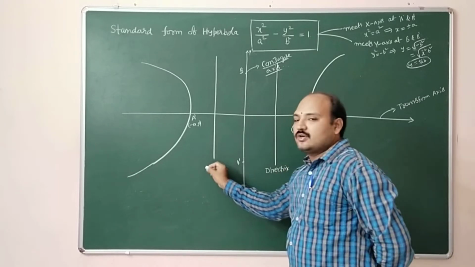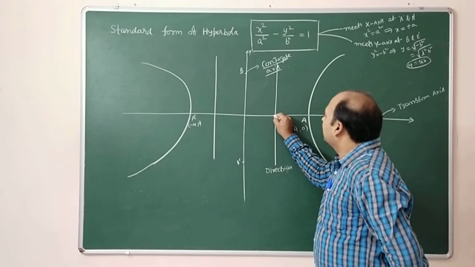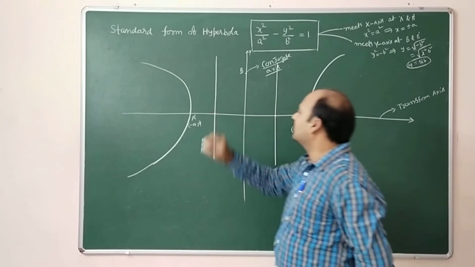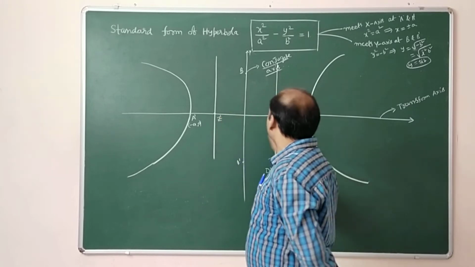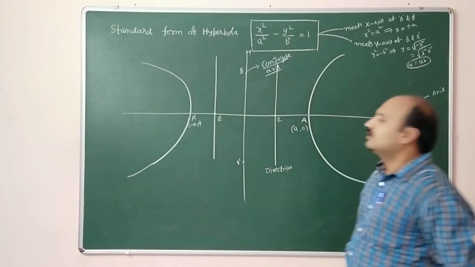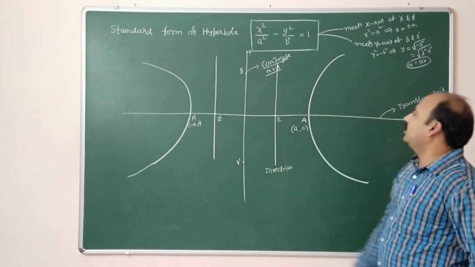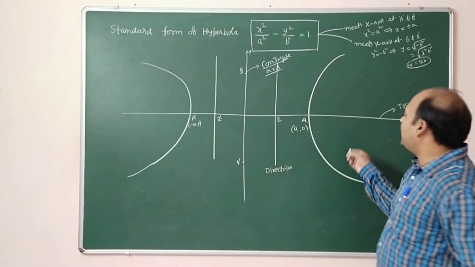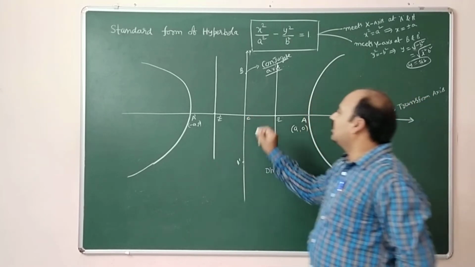This is a directrix, and this is also a directrix. The plural word is directrices, which are Z and Z dash. These two are the directrices of the hyperbola. And for the hyperbola, this is the center of the hyperbola.